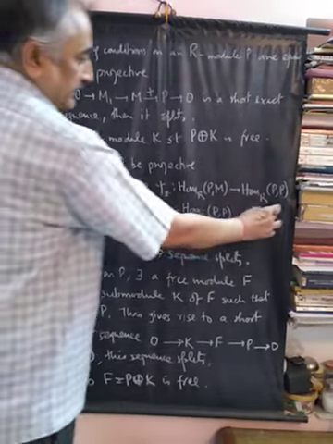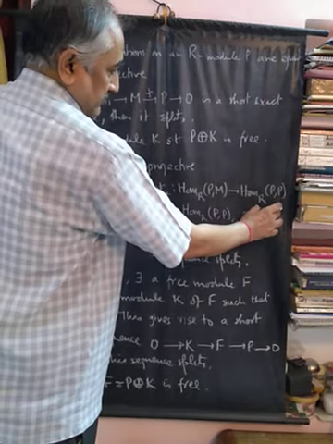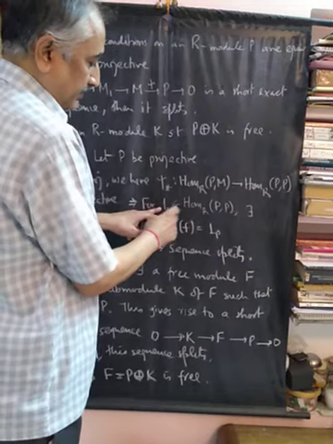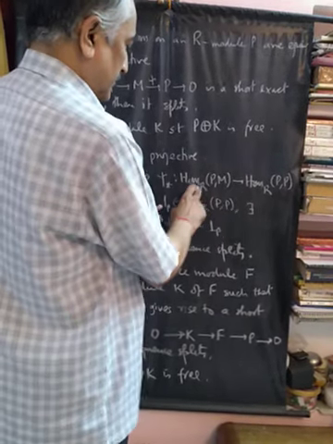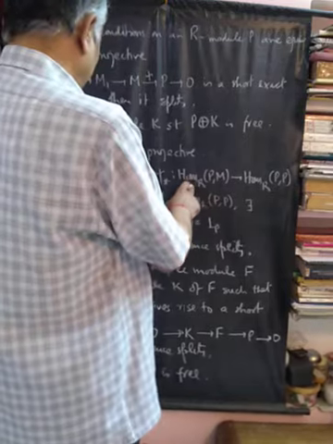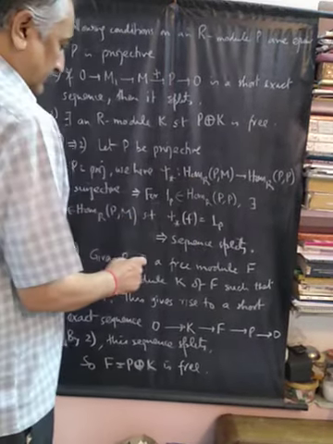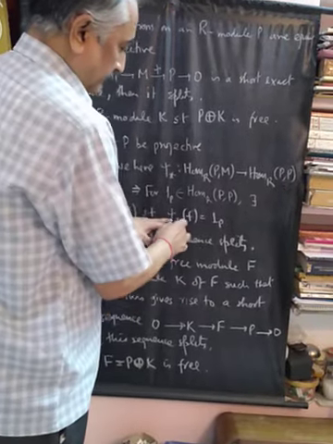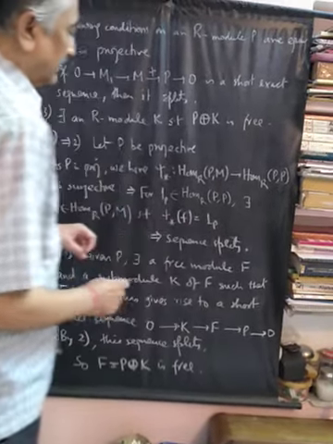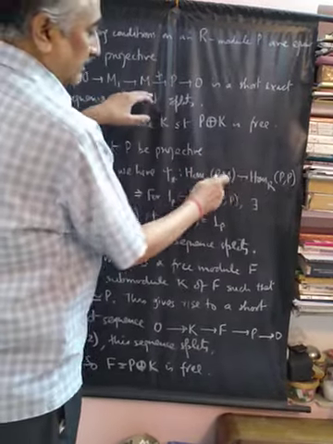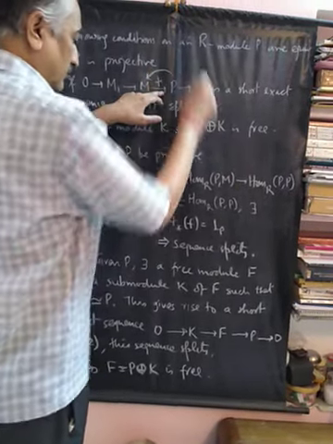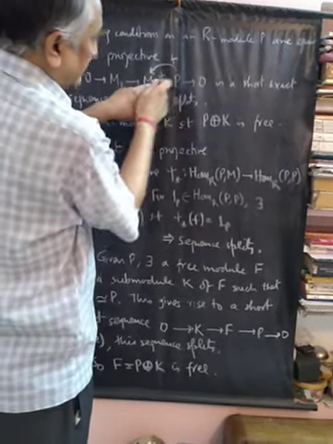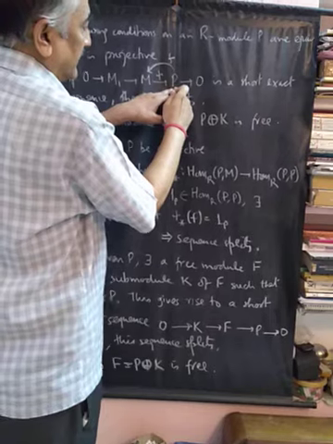So for the identity mapping, which I am denoting by 1P, belonging to Hom_R(P, P), there exists a homomorphism, which I am naming F, such that psi star F is 1P. That is, there is a map F from P to M, and psi composition F is identity.